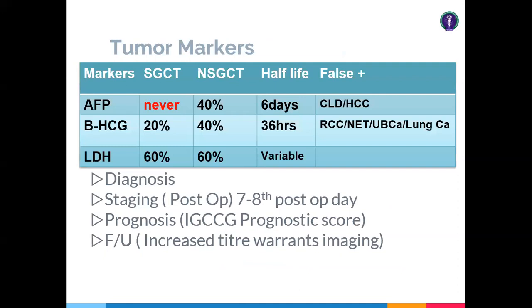So now the tumor markers. This chart, I think, will be sufficient for you to understand that alpha-fetoprotein in seminiferous germ cell tumors never increases. So if you have a high alpha-fetoprotein level, then stamp it as a non-seminiferous germ cell tumor. And try to remember that alpha-fetoprotein has a 40% chance of being high in non-seminiferous germ cell tumor. Beta-HCG is also elevated in 20% of seminiferous and 40% of non-seminiferous. LDH is around 60%. So LDH is a much more prominent marker.